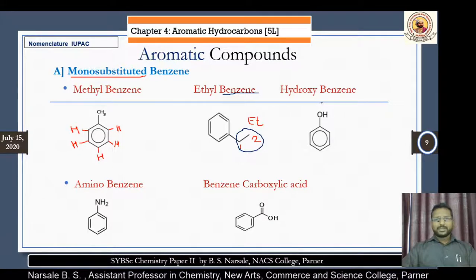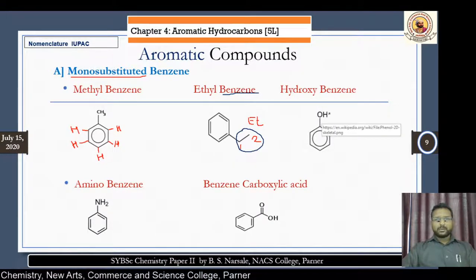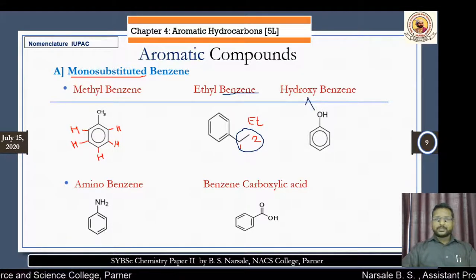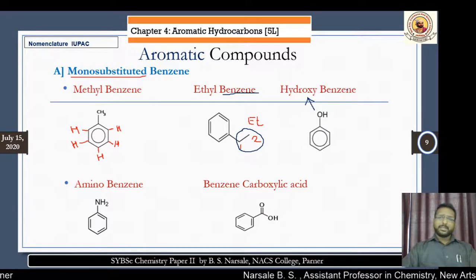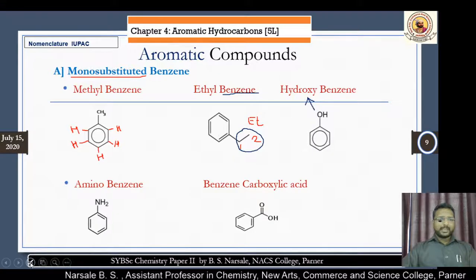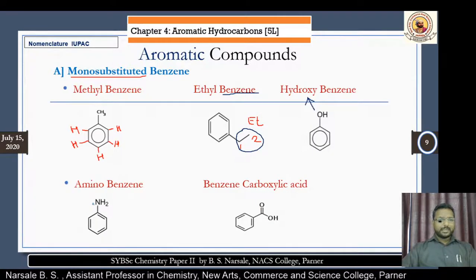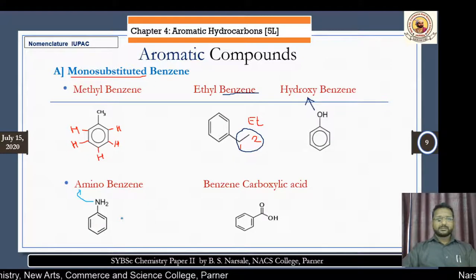Therefore, we got the name ethyl benzene. Now, here you can easily see the benzene ring and the OH group. OH is known as a hydroxy group, so the name will become hydroxy benzene. This one is an NH2 group, and NH2 is known as an amino group, and therefore we call it amino benzene.